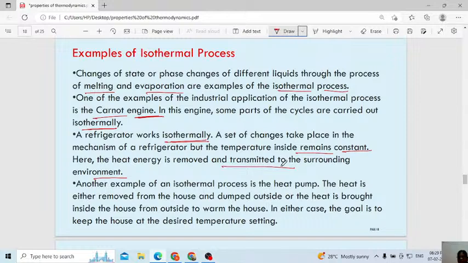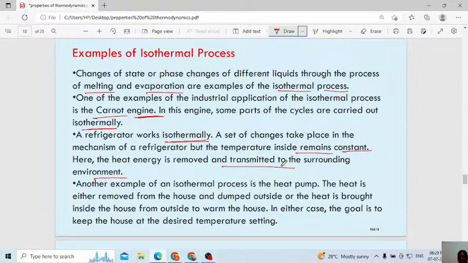A refrigerator makes the food cool, otherwise the food would spoil. How does it do this? Once you keep the food inside the freezer, it decreases the temperature of that particular food. If the food is at a lower temperature, there is no fermentation and no spoiling of food at the lowest temperature.